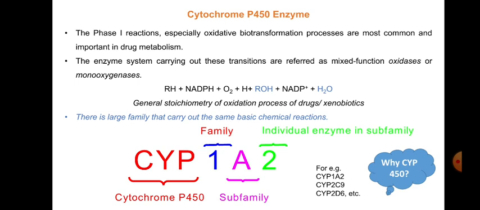It binds with carbon monoxide and forms a complex, and this complex has a distinguishing absorbance at a wavelength of 450 nanometers. That is the reason this number is given. 450 is the lambda max when this enzyme binds with carbon monoxide and forms a complex. When you analyze this complex with a spectroscopic technique, especially UV-visible spectroscopy, we observe the maximum absorbance at 450 nanometers, and that's why the name 450 has been given.